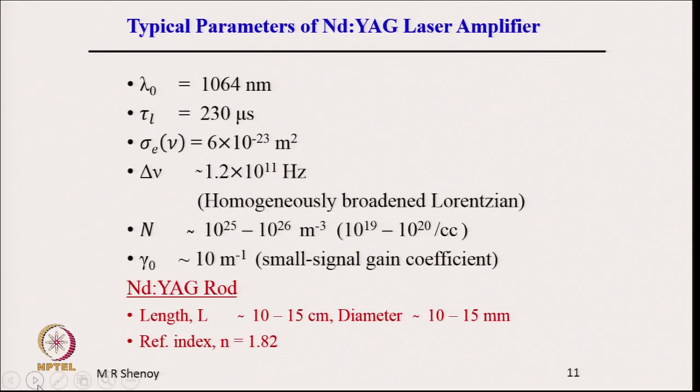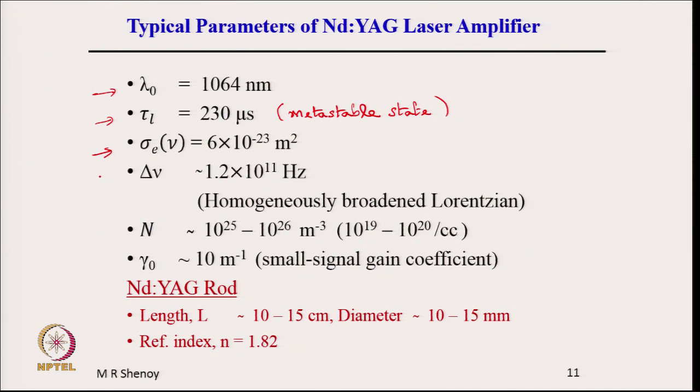Finally, typical parameters of an Nd:YAG laser amplifier. So, the wavelength of operation is 1064. Depending on the host, it may slightly vary. The upper level lifetime is given here, 230 nanosecond. So, this is the lifetime of the metastable state. Sigma E is the emission cross section. Typical numbers, I had mentioned that it is of the order of 10 power minus 23 to minus 24 meter square,